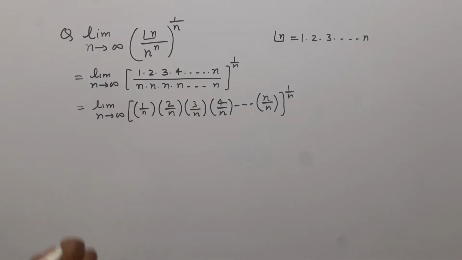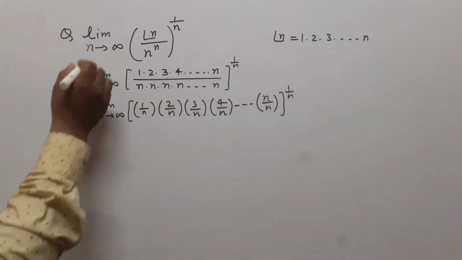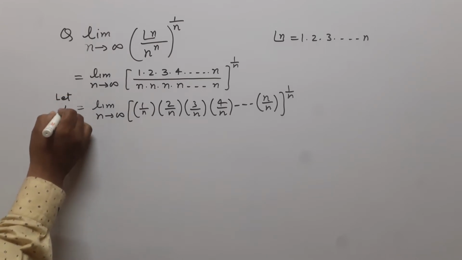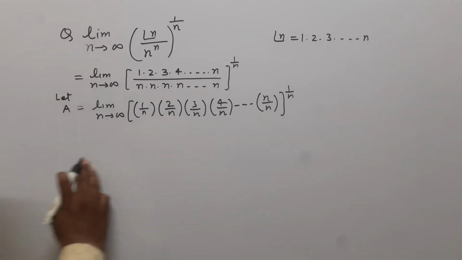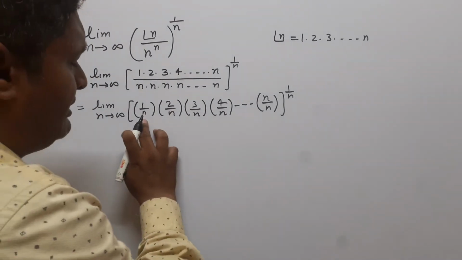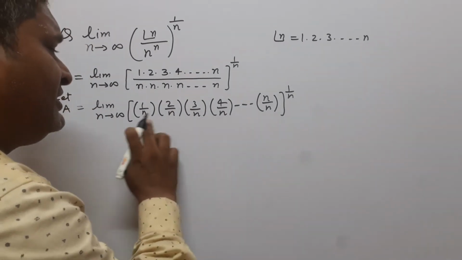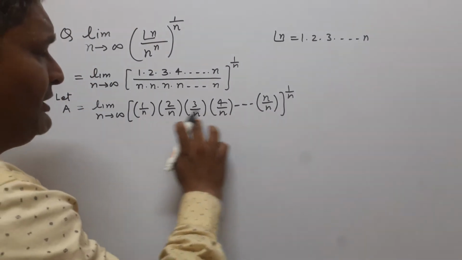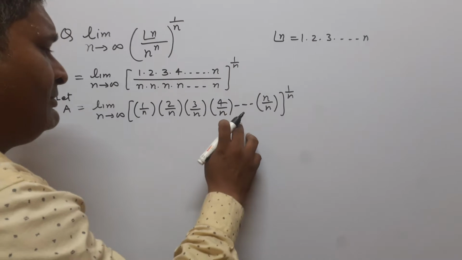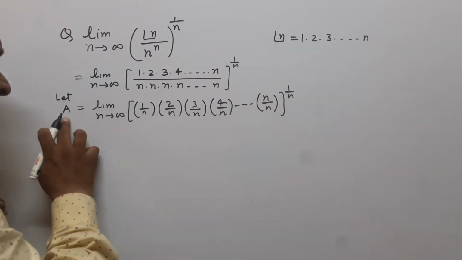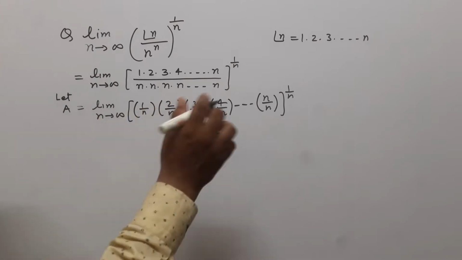Now we can suppose that this limit is equal to a, because here in the sequence each term is in the product. आप देख सकते हैं यहाँ पर इस सीक्वेंस में एवरी टर्म सभी टर्म प्रोडक्ट में है, इसलिए इसको हम ए सपोज कर लेंगे.